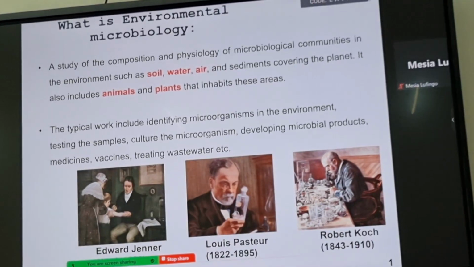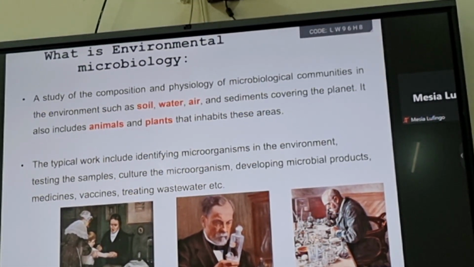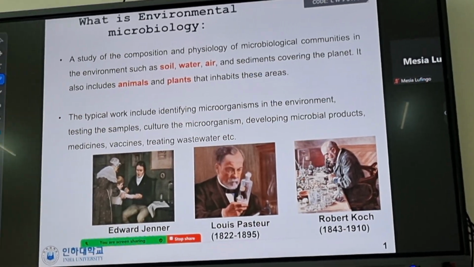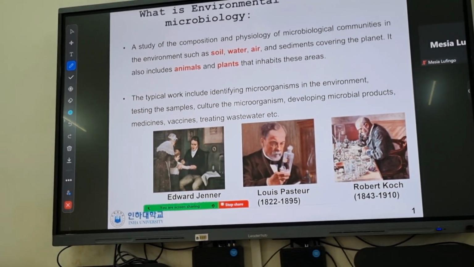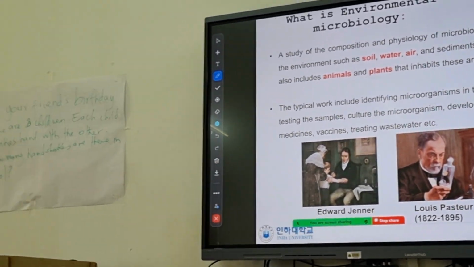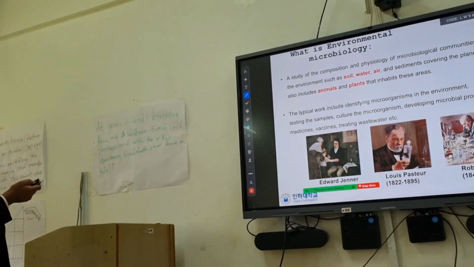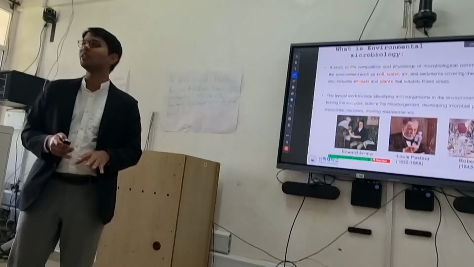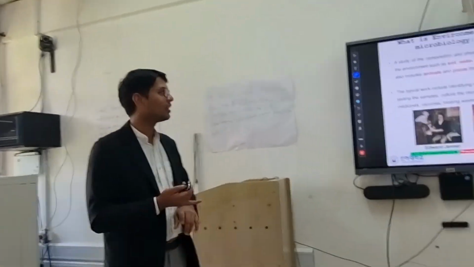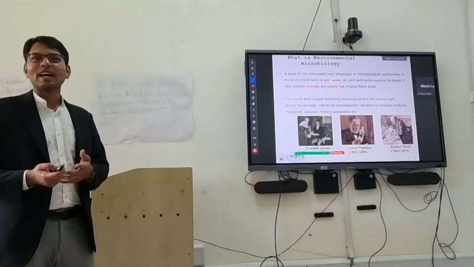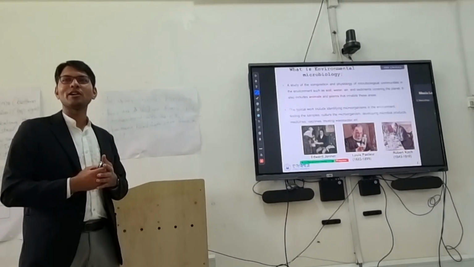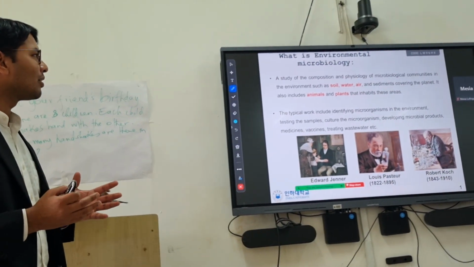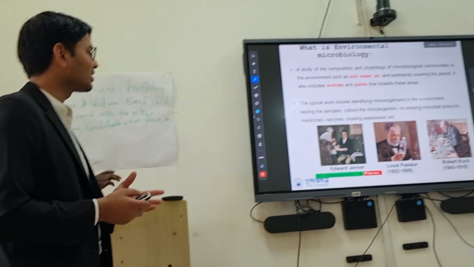So let's start with what is environmental microbiology. Before going into the detail, first let's know the basics. Environmental microbiology is the study of microbial communities which are present everywhere in our environment, from soil to water to air, and also in animals and plants. And the most diverse microbiome we have is in our gut system. So our gut system is also a kind of environmental microbiology system. We have to understand this.